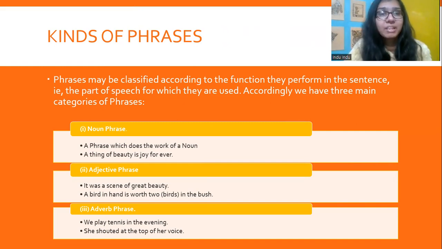But I would say that we've done enough for today. We would be studying the kinds of phrases and in fact, everything about clauses and phrases in our next class. Meanwhile, I would suggest you start talking more in English, start reading books, start reading daily newspapers. That would help you increase your language understanding by a significant amount, especially the newspaper, and conversing in English is really important for you at this point.